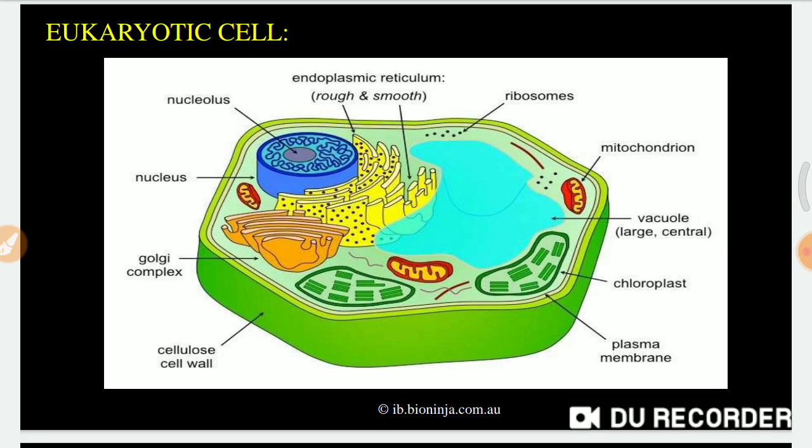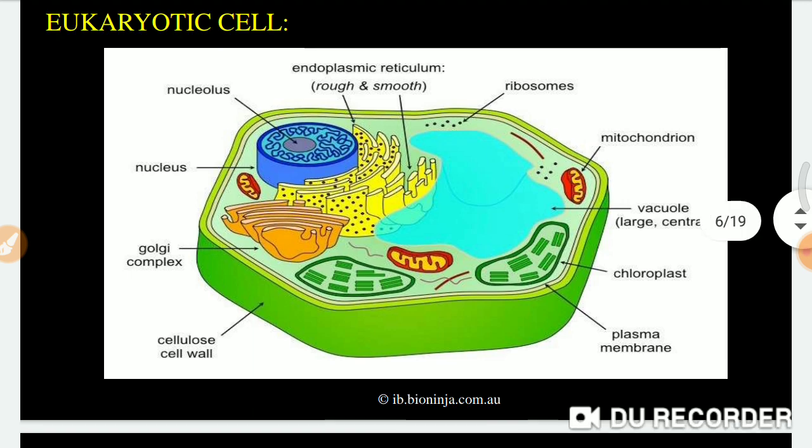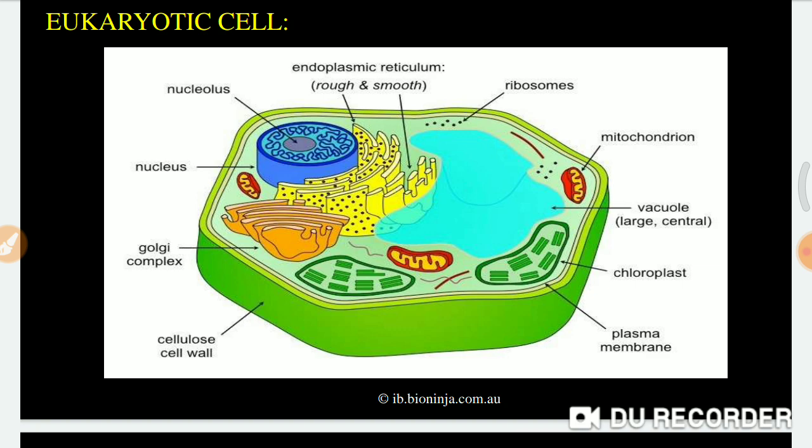If you compare the prokaryotic cell and the eukaryotic cell, you will see the eukaryotic cell is much more complicated than the prokaryotic cell. A lot of things are there in the eukaryotic cell. See the nucleus. Inside the nucleus there is a coiled material, which is the genetic material, that is DNA. All this genetic material is protected by the nucleus. It has a covering of the nucleus.